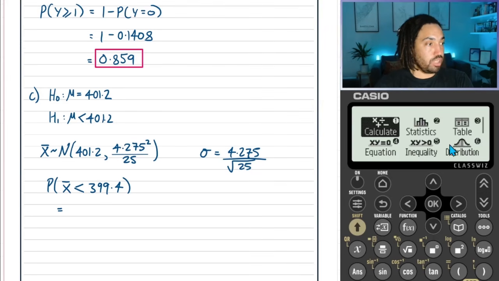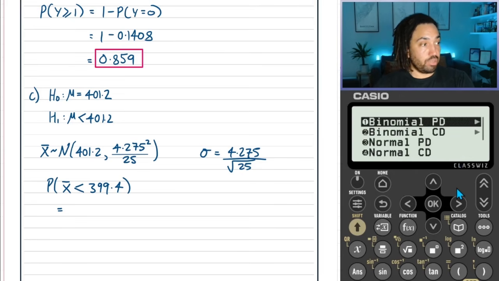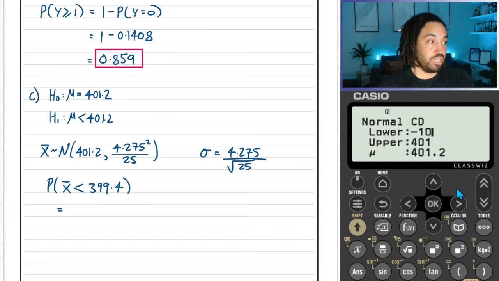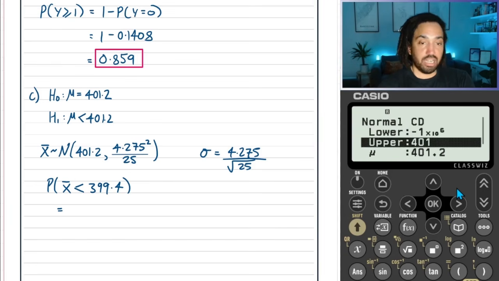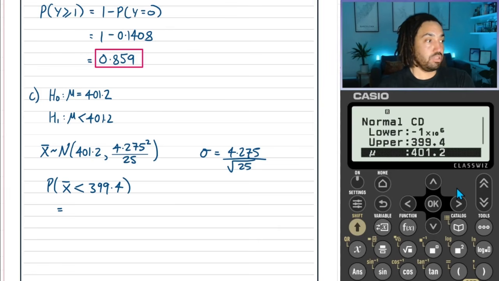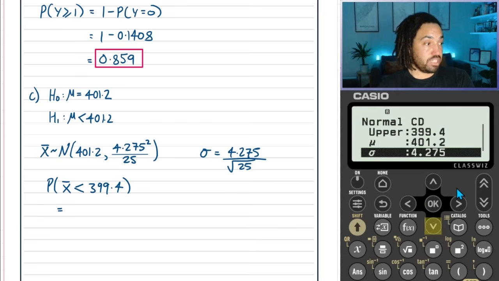Okay, so we're going to go to our calculator, and we're going to go to normal CD, and we're going to say lower is just a really large negative number, and the upper, the largest it could be, is 399.4. We're going to keep the mean the same.